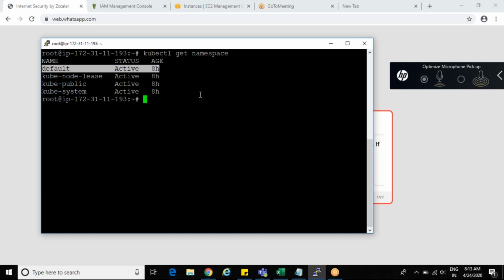Again, you can see kube-node-lease, kube-public, kube-system. That is for cluster purposes, not for our purpose. Only the default is for creating our deployments. So whatever deployments you create, whatever pods you are creating, everything will be available under the default namespace. Maybe in a simple way to make it understandable,